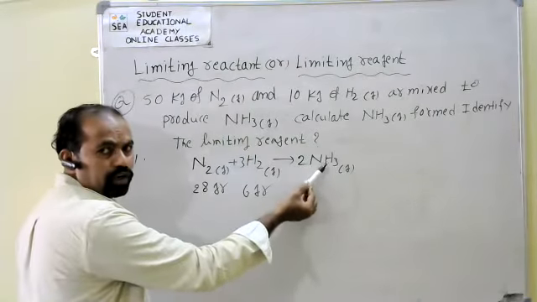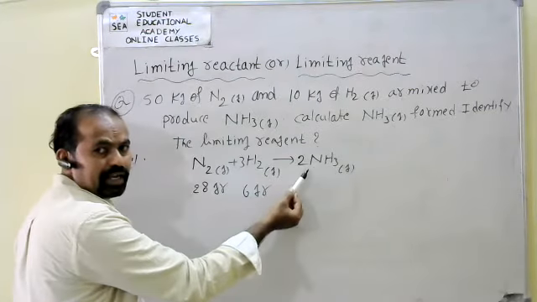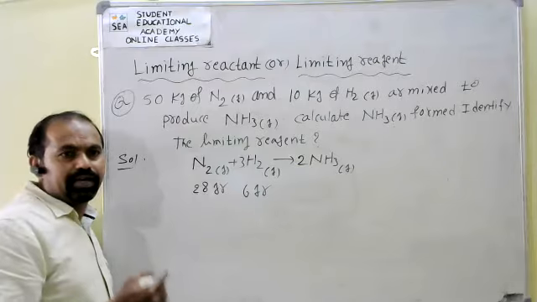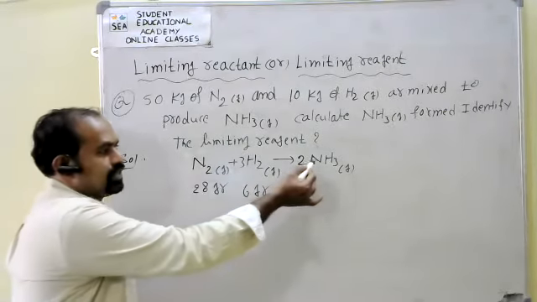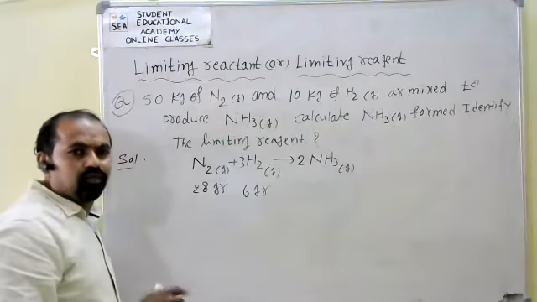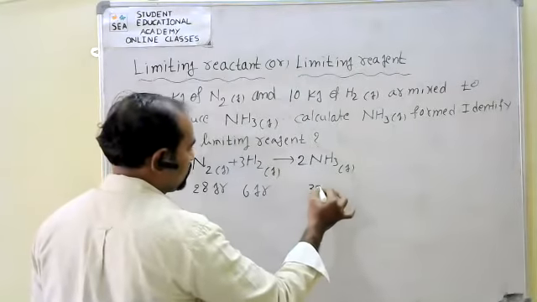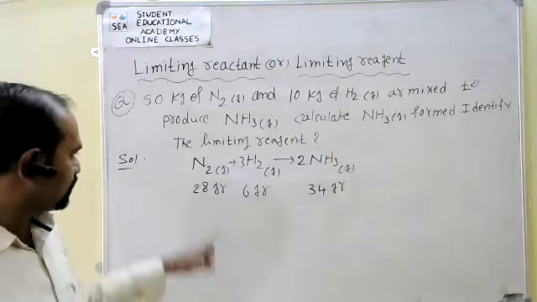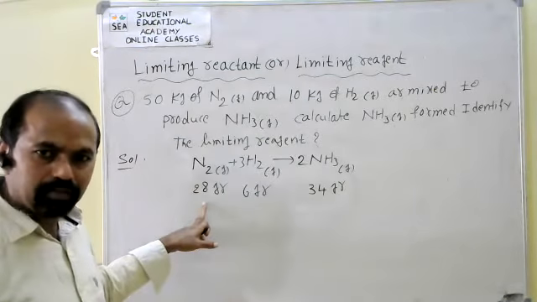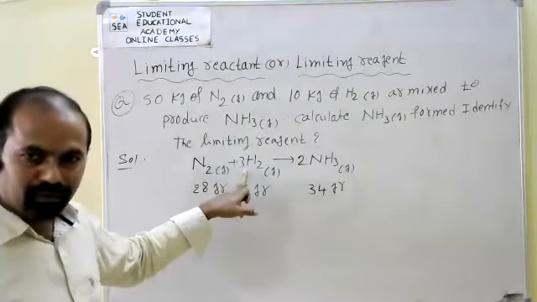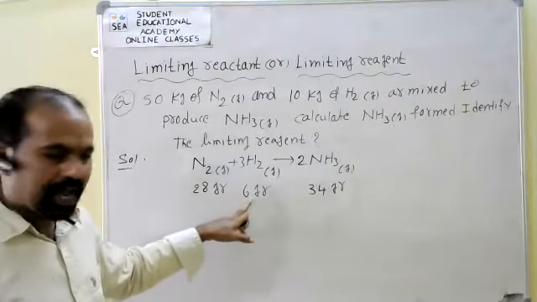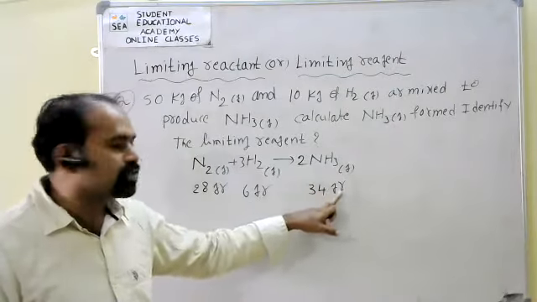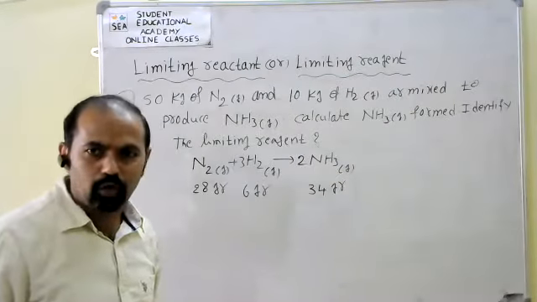Ammonia weight: 14 plus 3, 17. 17 into 2, 34 grams. According to the chemical equation, 28 grams of nitrogen reacts with 6 grams of hydrogen, we get 34 grams of ammonia. Understood that? First point.